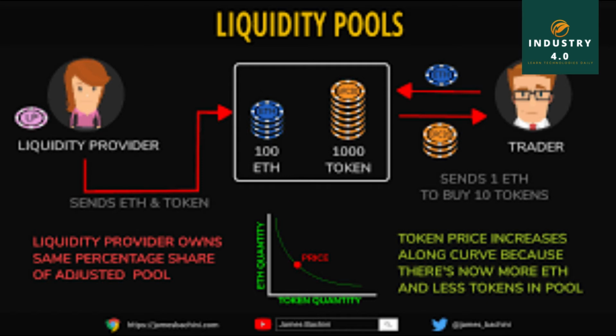Liquidity pools and liquidity providers. Liquidity refers to how easily one asset can be converted into another asset, often a fiat currency, without affecting its market price. Before AMMs came into play, liquidity was a challenge for decentralized exchanges, DEXs, on Ethereum.